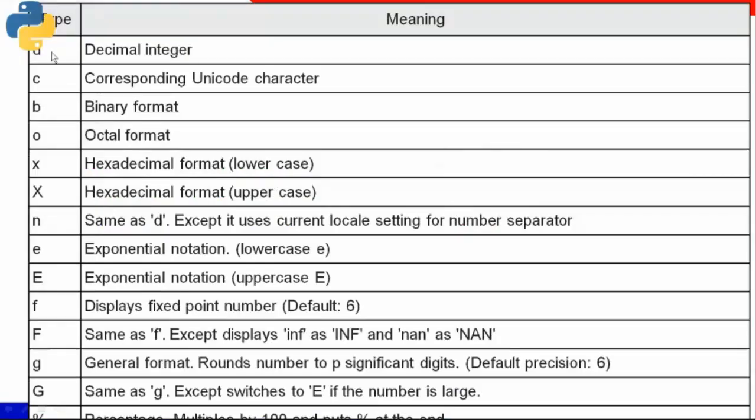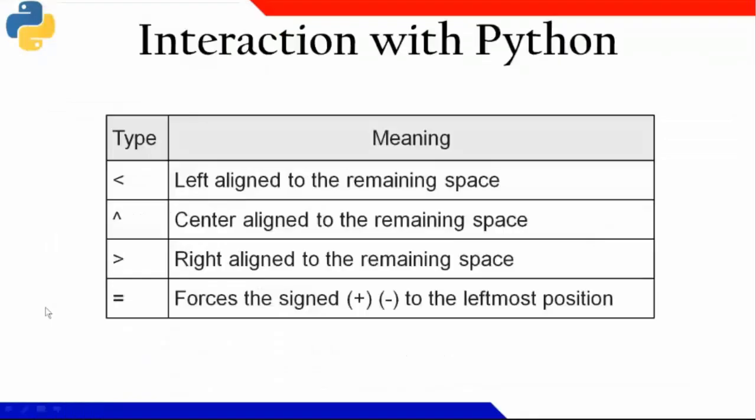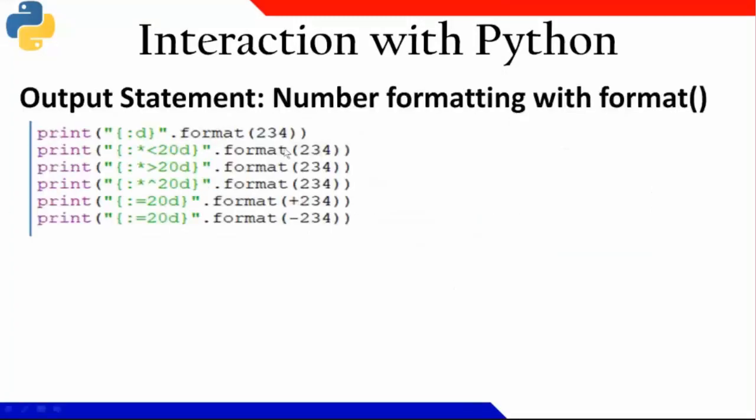So these are the basic symbols that I'm having for different kinds of formatting. Okay. Now apart from that, in any programming language, left alignment, right alignment, center alignment, you are forcing the plus and minus sign, all those things also you can do. You can see here, now the same 2, 3, 4, I am writing star and then less than 20 spaces with d. I am writing star greater than, then 20 spaces with d. I am writing star, then this caret symbol, and 20 spaces with d.